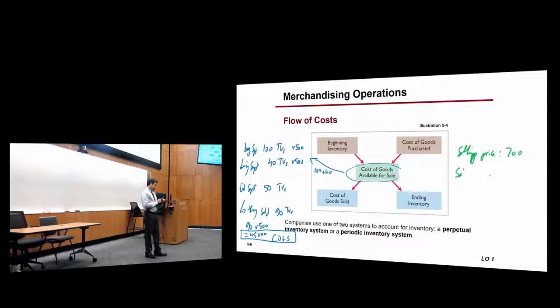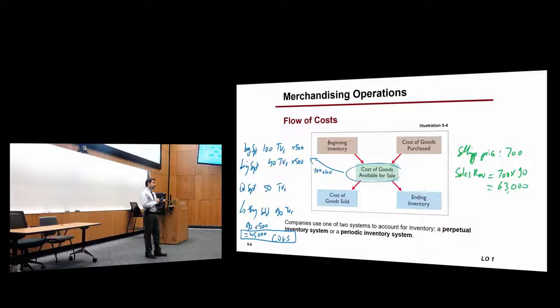this is really nice. So sales revenue is equal to 700 multiplied by 90 TVs, right? Which is 63,000.